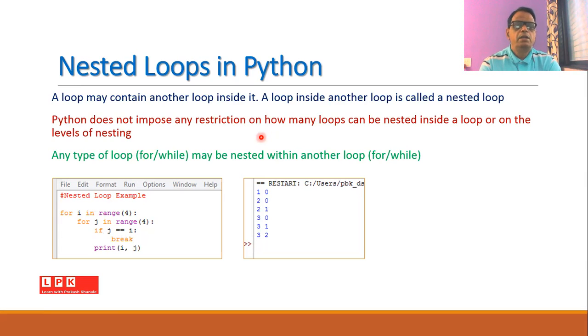For example, if I write the code for i in range(4):, for j in range(4):, if j == i: break, print(i, j). When this part of the program is executed, one can easily observe that we will get the output 10, 20, 21, 30, 31, and 32 on the screen.